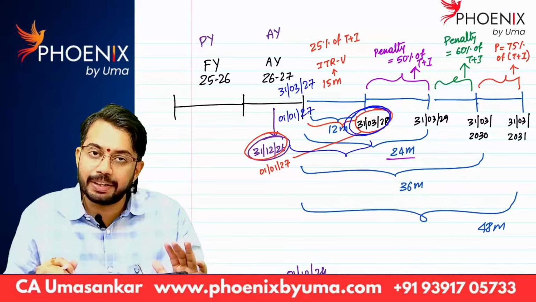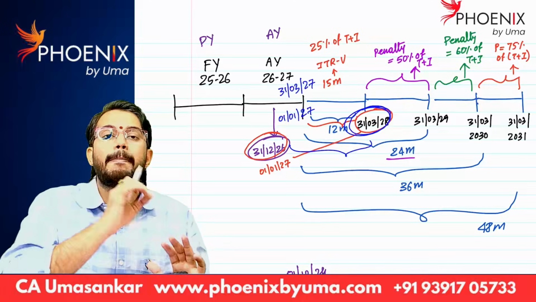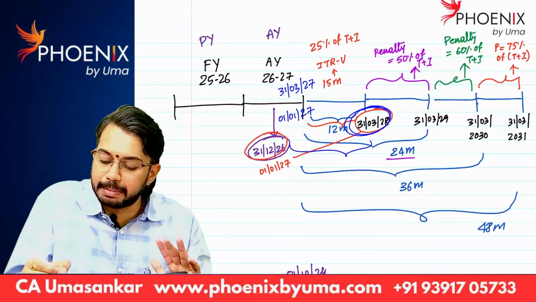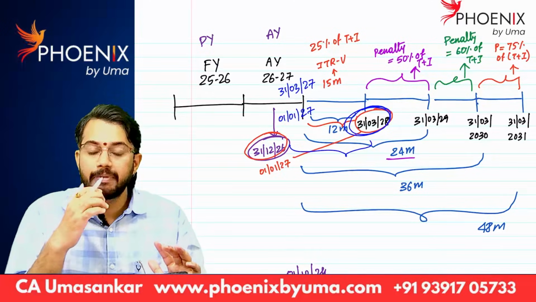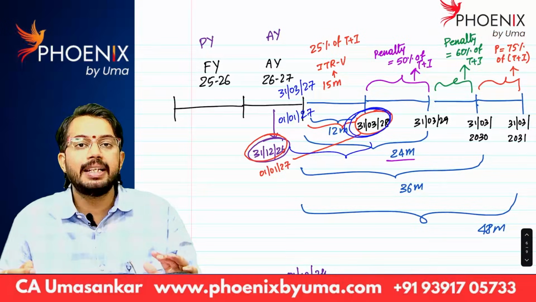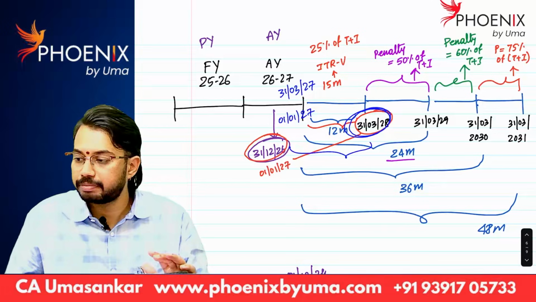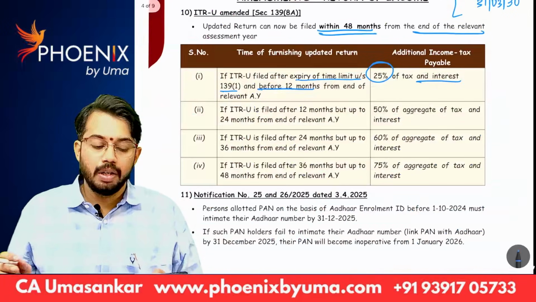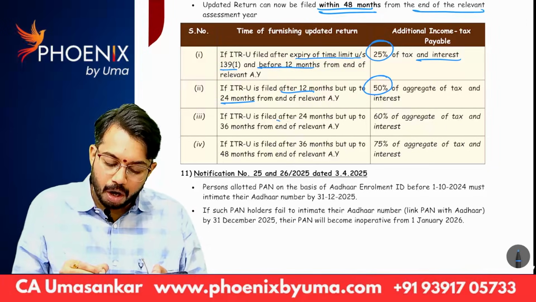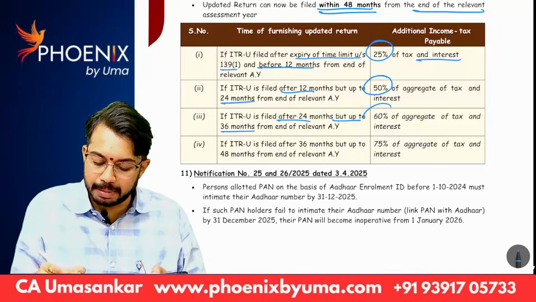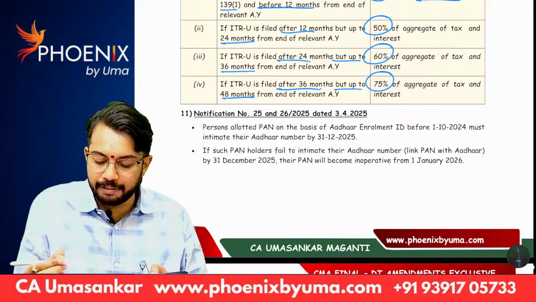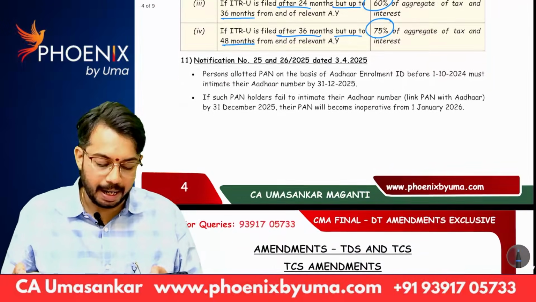After 12 months from the end of the assessment year but before 24 months, the penalty is 50%. After 24 months but before 36 months, the penalty is 60%. After 36 months, before 48 months, the penalty is 75%. So after 12 months but before 24 months, 50%. After 24 months but before 36 months, 60%. After 36 months but before 48 months, 75% of tax plus interest is the penalty.